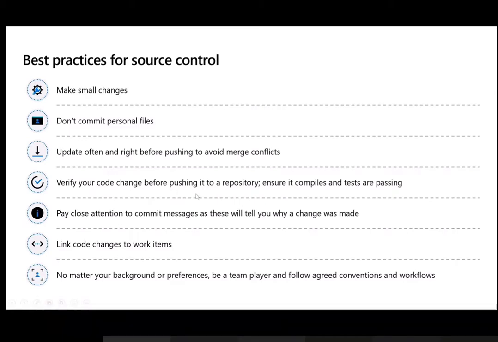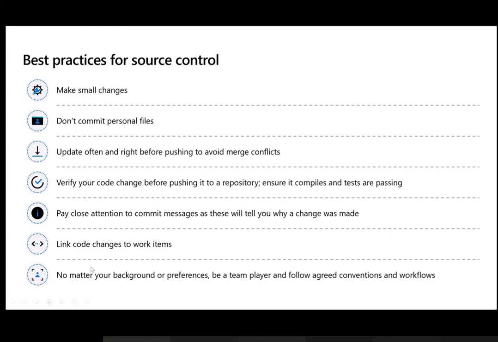Pushing means nothing but that the code, whatever we are working on in development, is now available for production to be consumed. So pay close attention to commit messages, because as we are working collaboratively, even though you understand each and every file, for others to understand what you really did or to review it, you need to be very specific about the commit messages or descriptions you put on that commit.